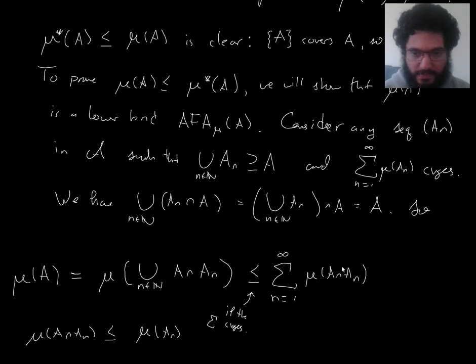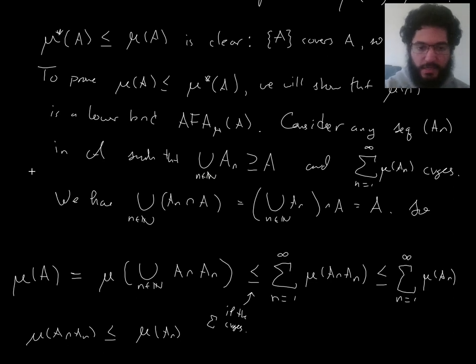So then the terms of this series are bounded above by the terms of this series, but this series converges. So by the comparison test, this series converges. And by the order limit theorem also, what it converges to is bounded above by what this one converges to. And remember, these are series with non-negative terms. So that's why this works.